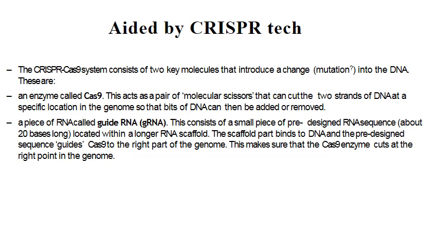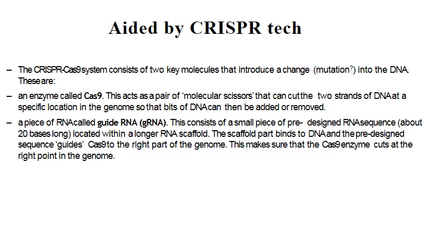Coming to how it is aided by CRISPR technology. The CRISPR system consists of 2 key molecules that introduce a change into the DNA. That is, Cas9, an RNA guided endonuclease, or Cpf1. The other thing is RNA, that is guide RNA.